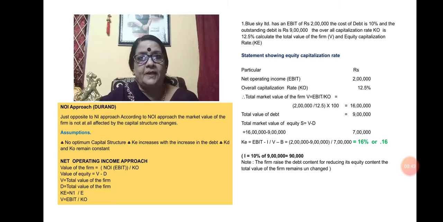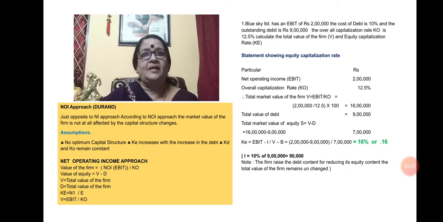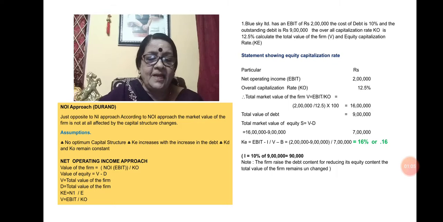This is also propounded by Dr. Durand. Under this approach, Durand suggested that there is no impact on the value of the firm and the cost of capital by the increase or decrease in the capital structure. That is, capital structure is irrelevant to the cost of capital and the value of the firm. So this theory is also known as the irrelevance theory of capital structure.